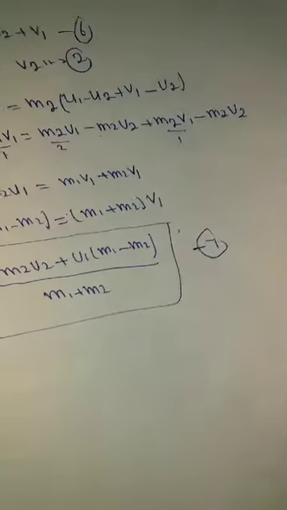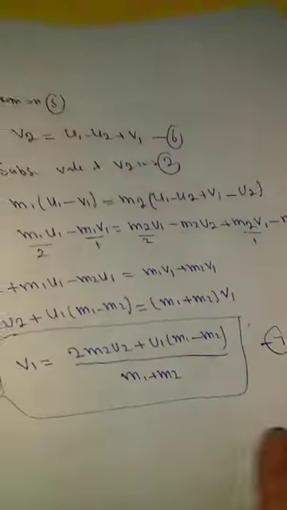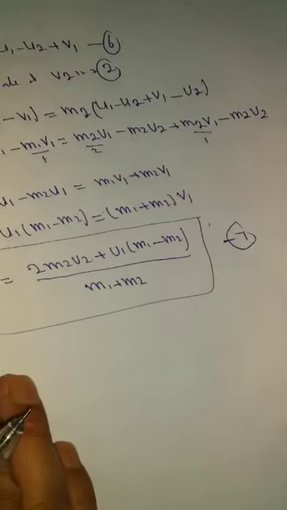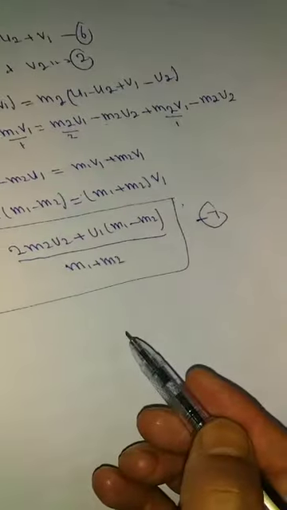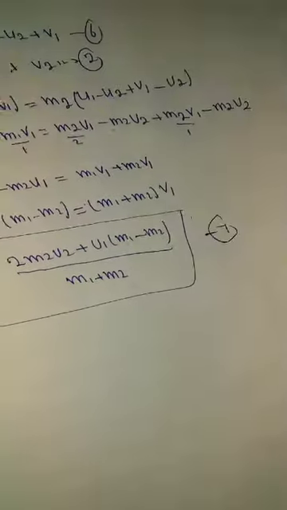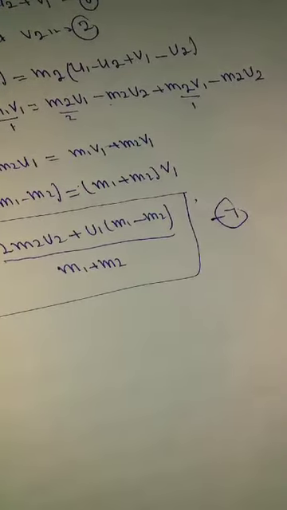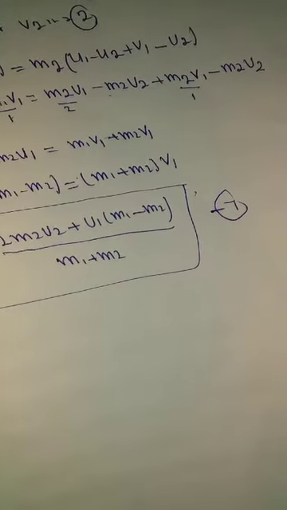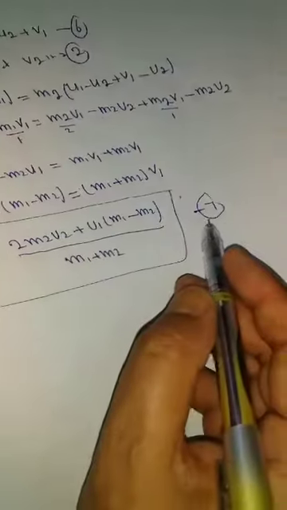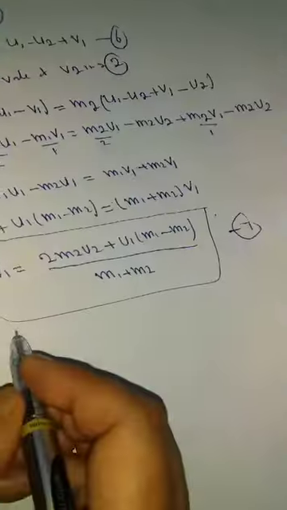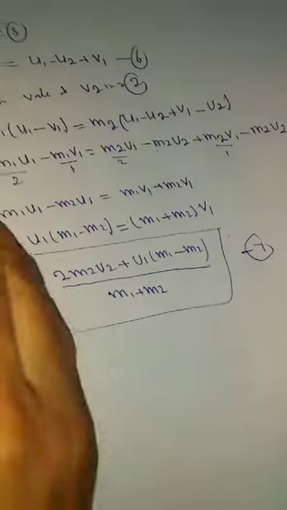Now this name is equation 7. Suppose, how can we find out the value of this? Here equation 6. Now this is equation 7. Now how can we find out the v2?